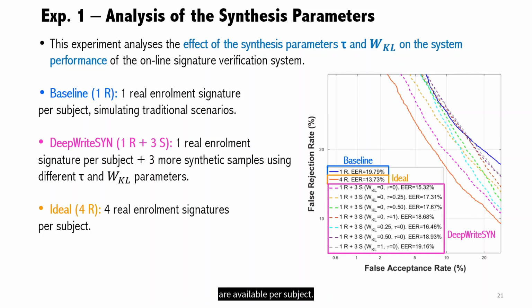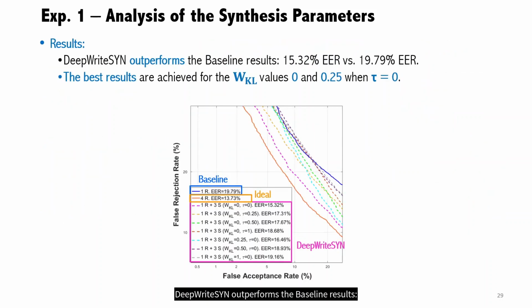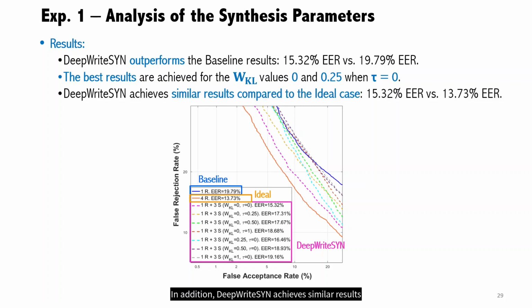available per subject. As a result, DeepWriteSYN outperforms the baseline results, 15.32% EER versus 19.79% EER. In particular, the best results are achieved for the loss weight values 0 and 0.25 when the temperature parameter is equal to 0. In addition, DeepWriteSYN achieves similar results compared to the ideal case of having 4 real signatures, 15.32% EER versus 13.73% EER, proving the success of DeepWriteSYN.